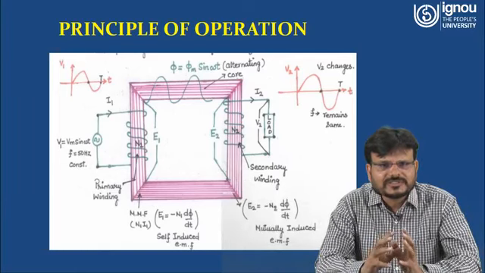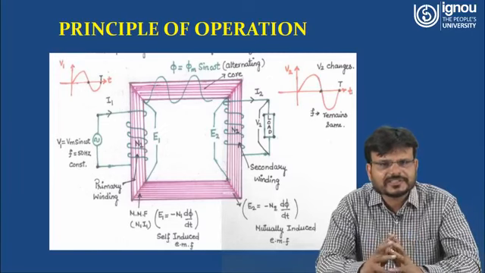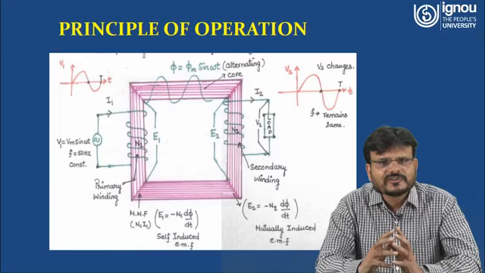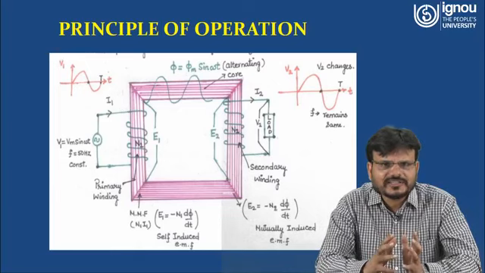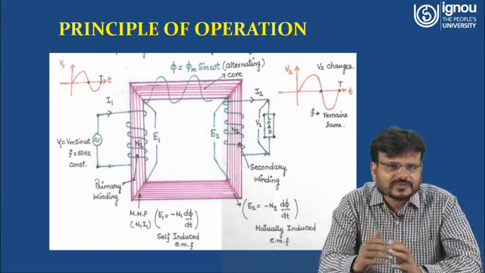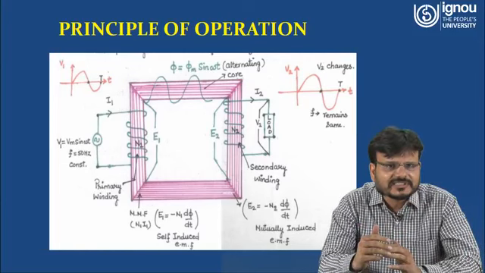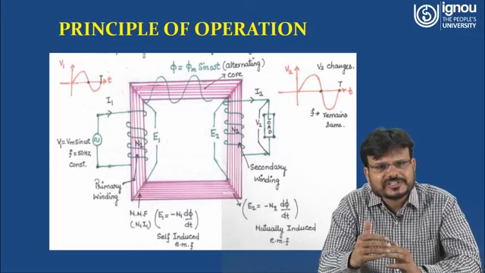So that means the product of N1 and I1 is nothing but the flux linkage. So flux linkage is equal to what? Phi is equal to N1 and I1. As I told you, because it is sinusoidal, it has a tendency to change its magnitude. That means the magnitude is changing.